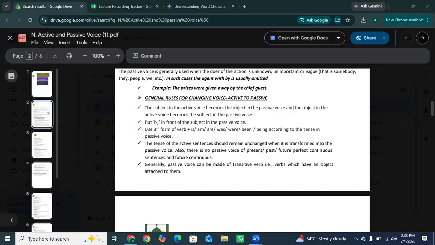Like I told you, the example: we have the sentence, Ali eats an apple.